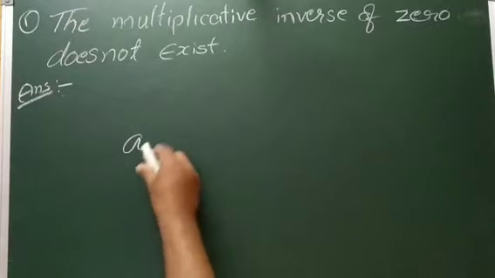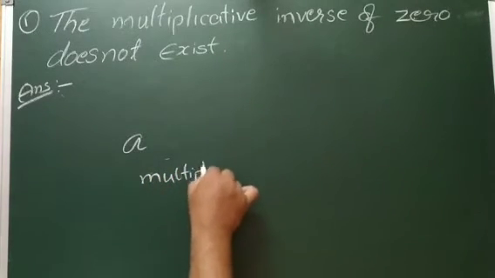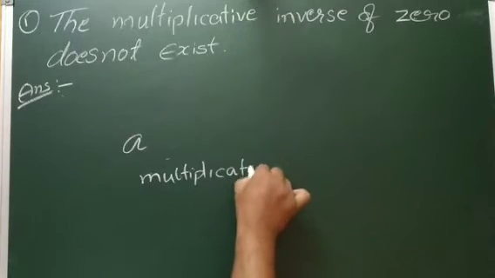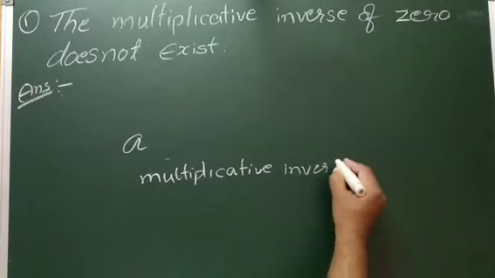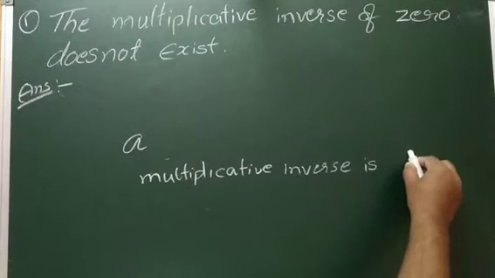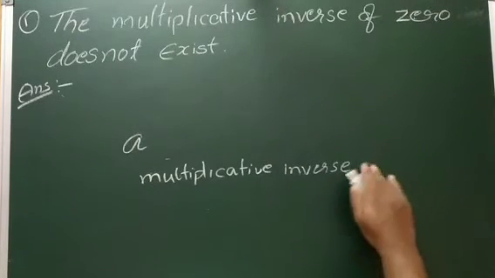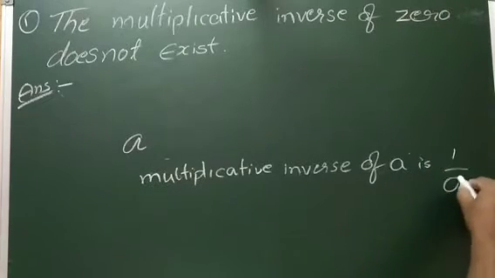For a, the multiplicative inverse is 1 by a. So what they asked is the multiplicative inverse of 0.